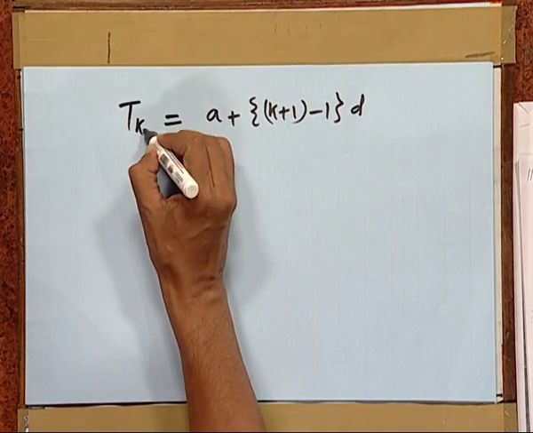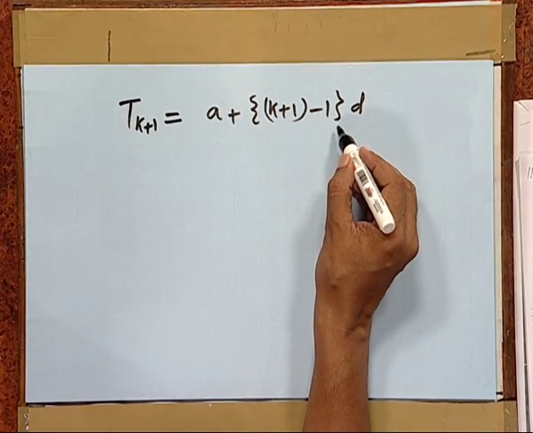So, we have Tk plus 1. Thus, we find that Tk plus 1 follows the same pattern.